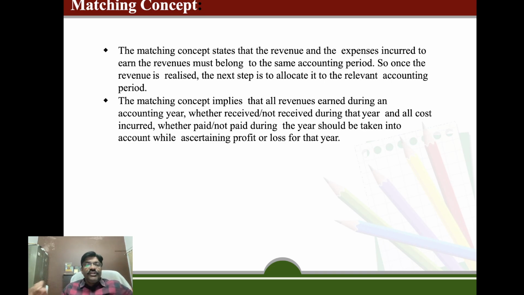We cannot change the accounting period, that we will take the expenditure of 2024-25 and the revenue of 25-26. This is not considered as a matching concept. Matching concept implies that all the revenues earned during the accounting period, whether received or not received during the year, and all costs incurred, whether paid or not paid, should be taken into account while ascertaining the profit or loss for that year.